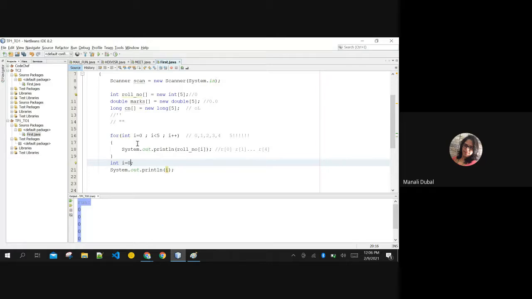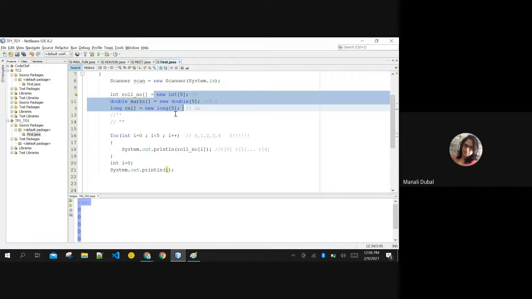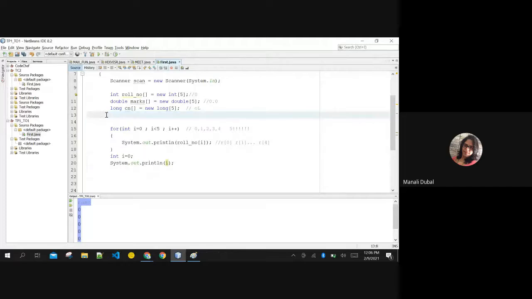Okay. Same is the case in an array also. There is no concept of garbage in Java. So whatever arrays you are creating, they will have their default values automatically initialized. If somebody says I am not initializing any value, and I still access it, is it okay? Yes, you can still access it, only if the language is Java. In C and C++, they will return a garbage value. But here, it will automatically initialize to the default value of this data type in the backend. You need not do that explicitly. You need not mention that this should be initialized to 0 initially. Automatically in the backend, it gives 0 or the default value to that array.